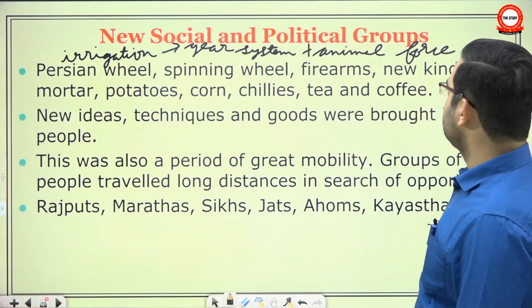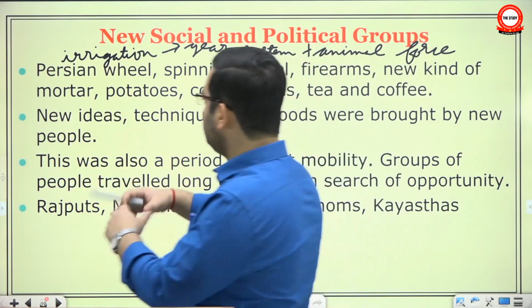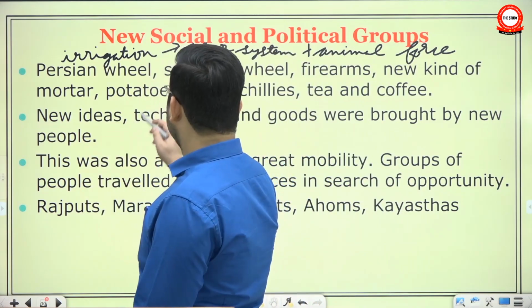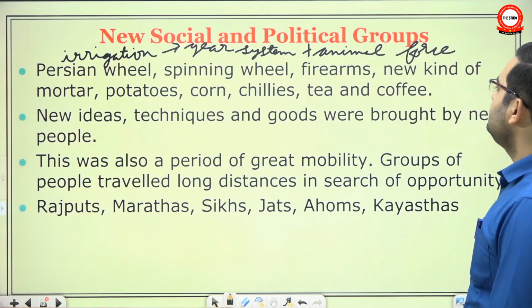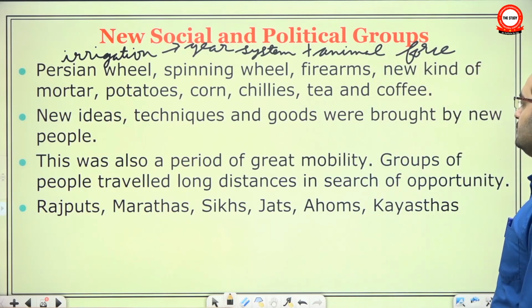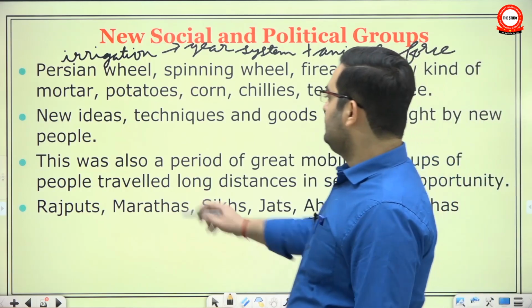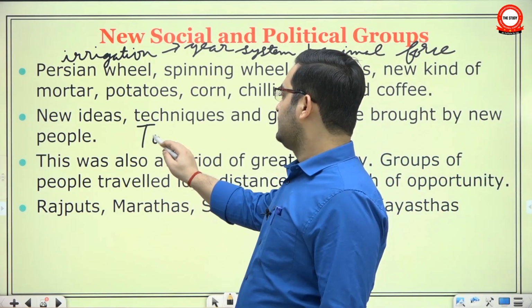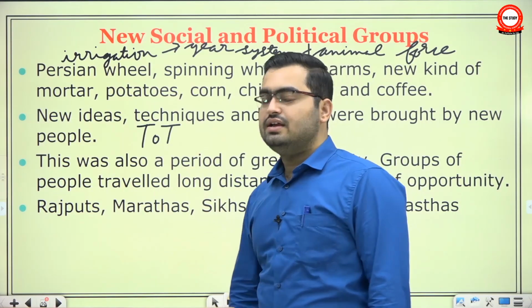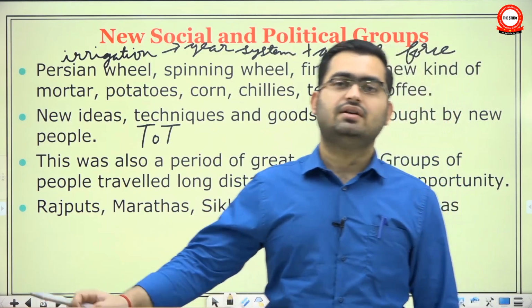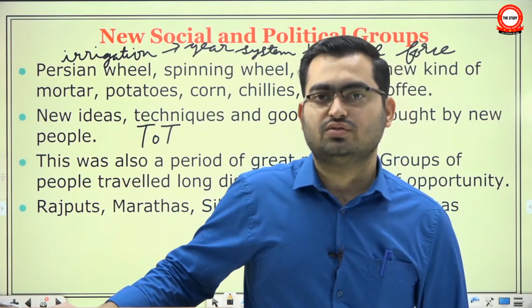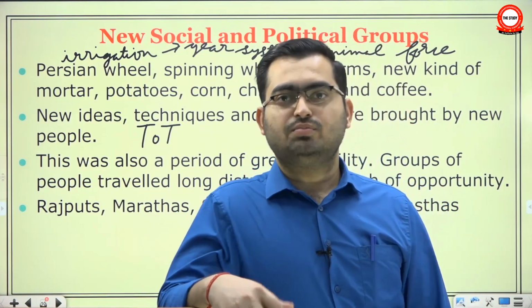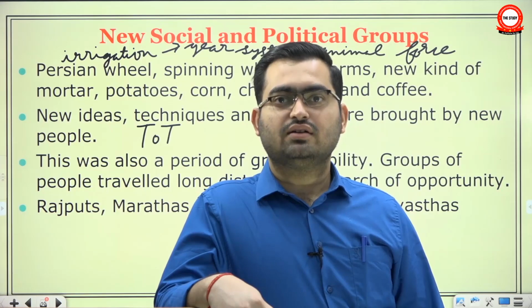Okay, and then new sorts of mortar, to bind the stones and bricks, and then potatoes, corn, chili, tea, coffee. All these technologies or goods or new ideas were brought by new people. See, earlier we didn't have transfer of technology, that India will sign a bilateral agreement with a foreign country to transfer a certain technology so that Indian companies can produce fine quality goods in India.